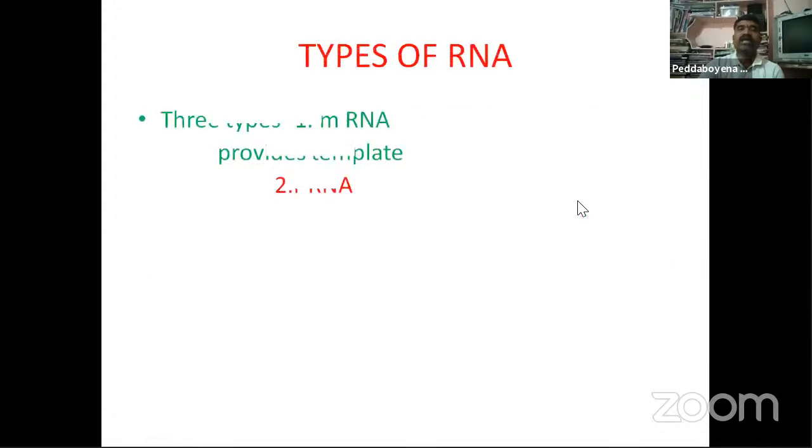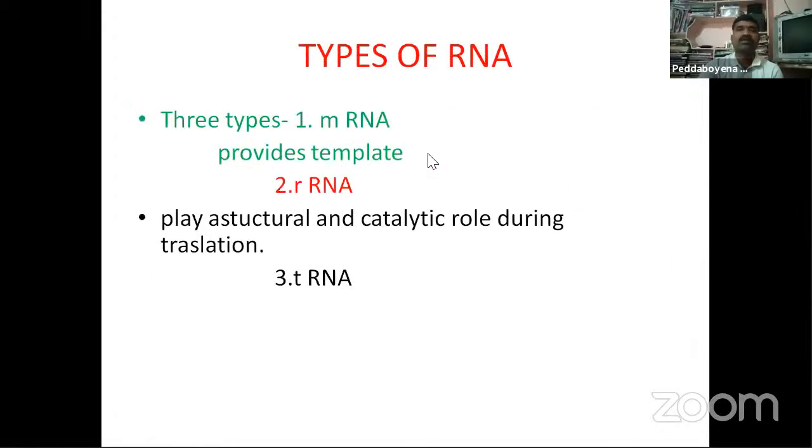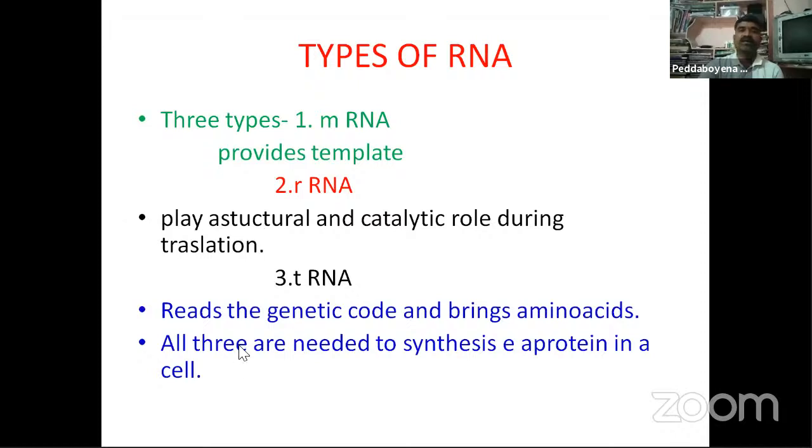Next one, types of RNA. Already the 3 types of RNA are present. mRNA provides the template, and rRNA plays a structural and catalytic role during translation. tRNA reads the genetic code and brings amino acids. All these 3 are needed to synthesize a protein in a cell.